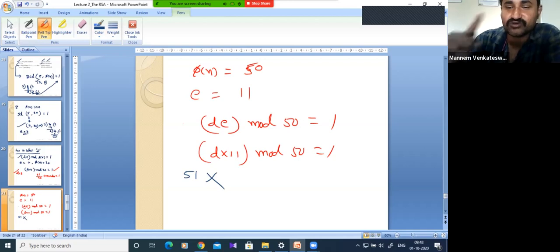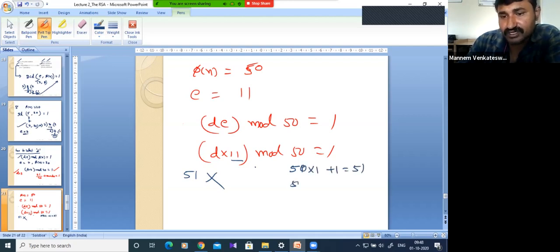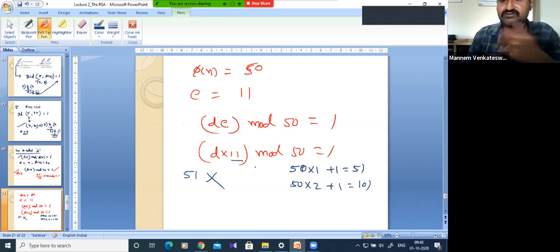So now in that case, how to choose? Just see here. This 11 is fixed. So 51 is one case. That means 50 into 1 plus 1 will become 51. 50 into 2 plus 1, how much? 101. Now is 101 possible with 11 multiplication?